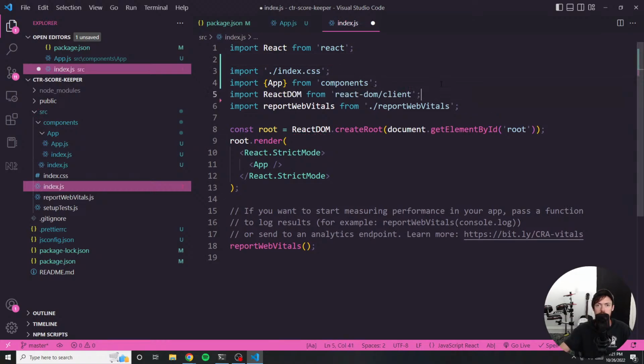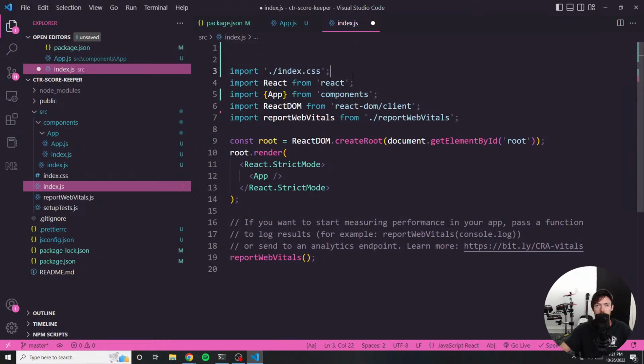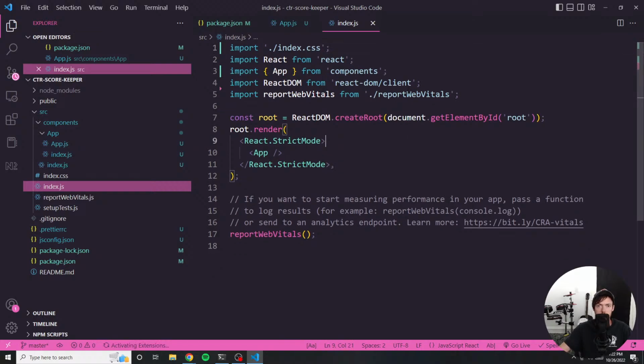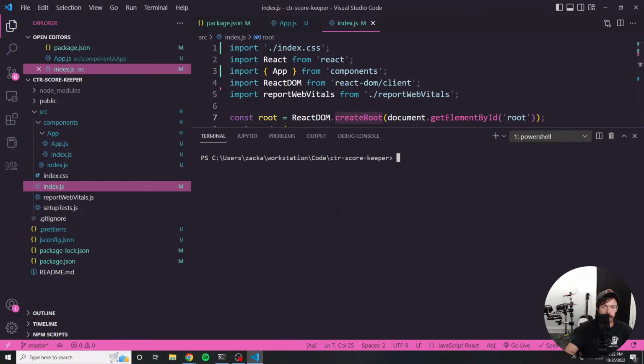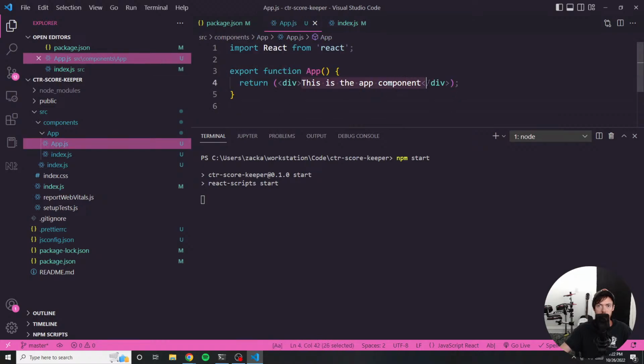And I'm just gonna clean things up really quick. And I will keep the global CSS because I might need it. Now let's see if this renders. So we'll do npm start and we'll see if it renders anything. What we should see is the app component whenever the browser boots up in just a second.